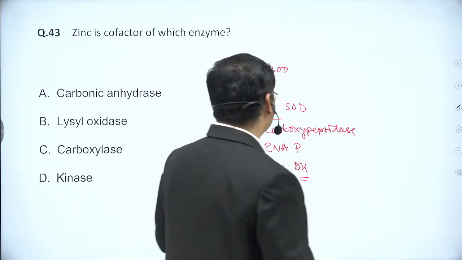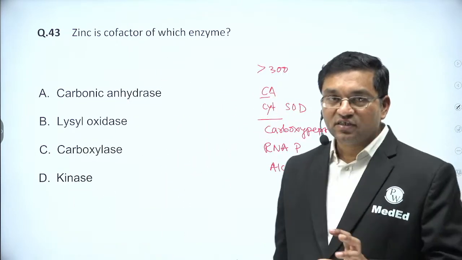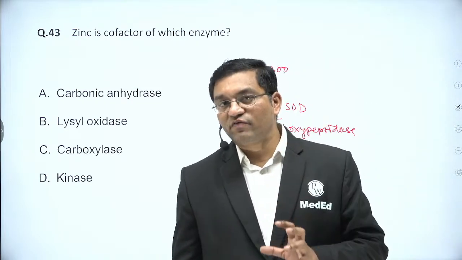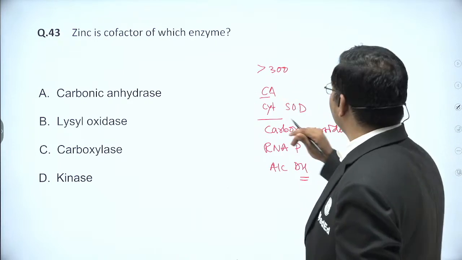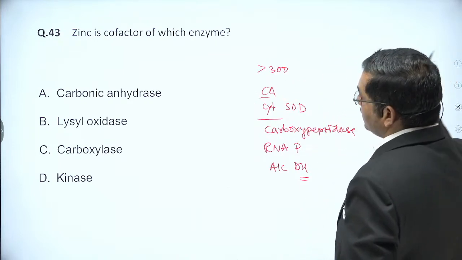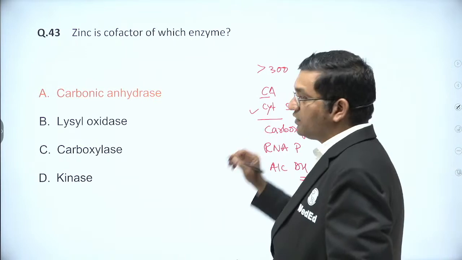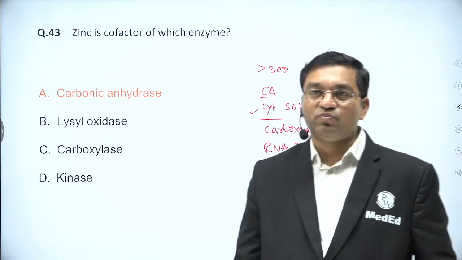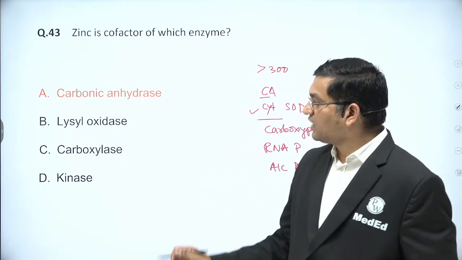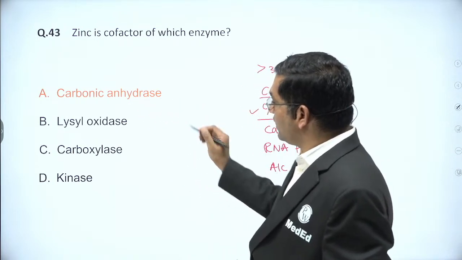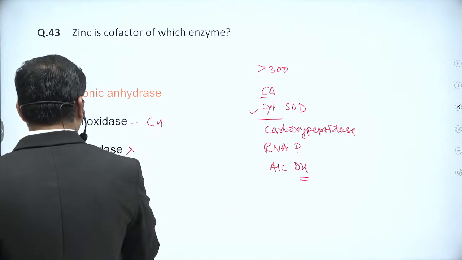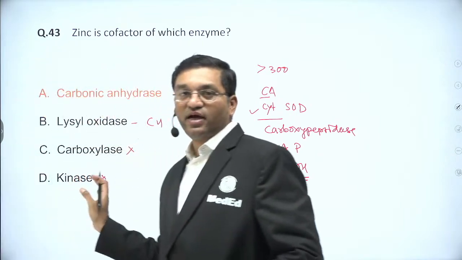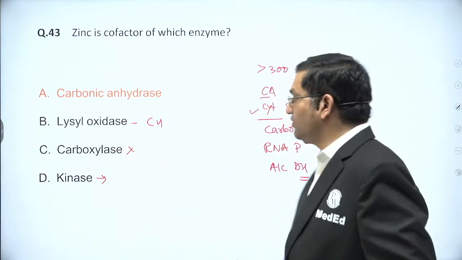So it is an important prosthetic group or cofactor in more than 300 enzymes. Its main function is antioxidant because it is involved with superoxide dismutase activity. For lysyl oxidase, copper is required. For kinase, mainly magnesium and manganese are required. Okay.